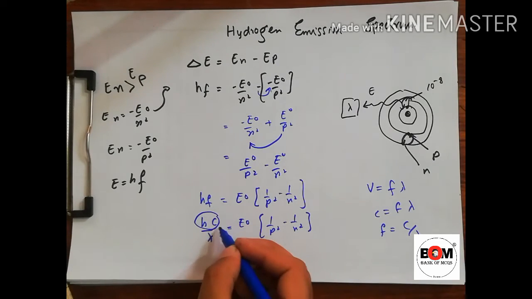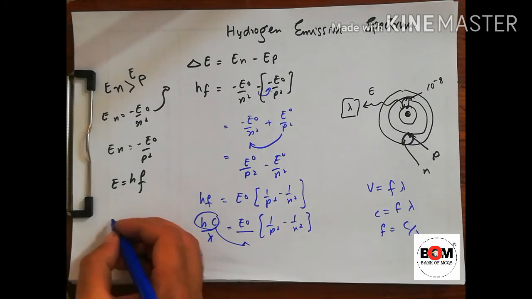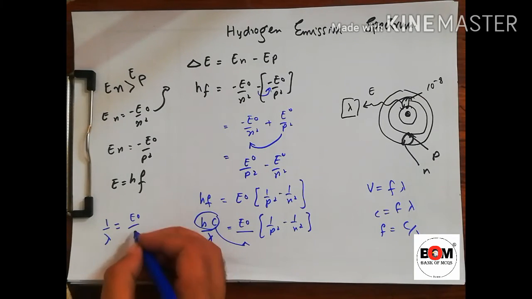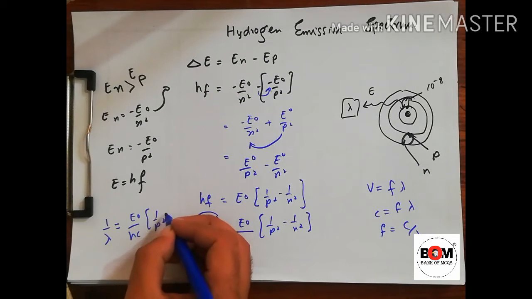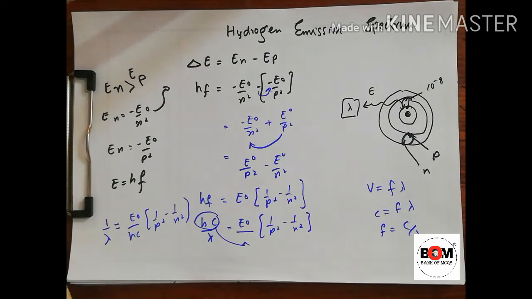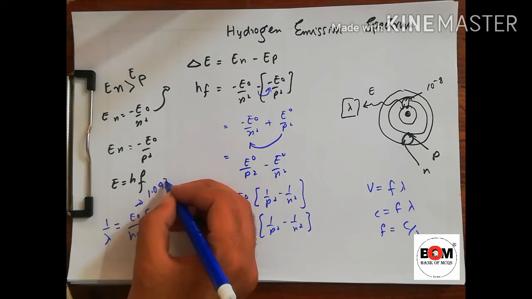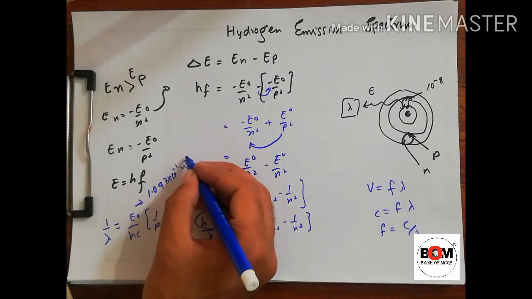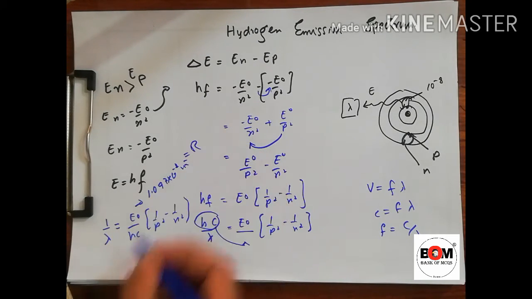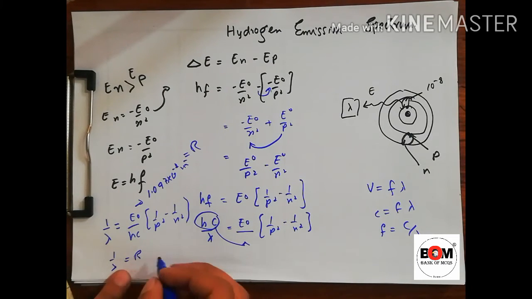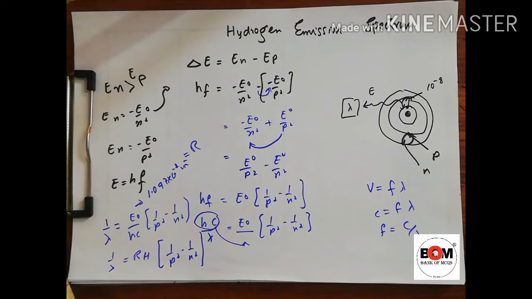Taking these two on the left side, they come downward, so we get 1 over lambda is equal to E naught divided by hc into 1 over P square minus 1 over N square, where E naught is constant, h is constant, c is constant. Solving these, we get 1.097 multiplied by 10 raised to the power 7 per meter, which is the value of the Rydberg constant. So we can write 1 over lambda is equal to R naught or RH, times 1 over P square minus 1 over N square. This is the hydrogen spectrum wavelength equation.